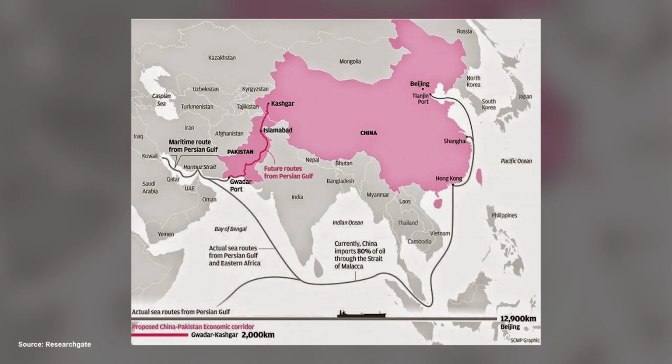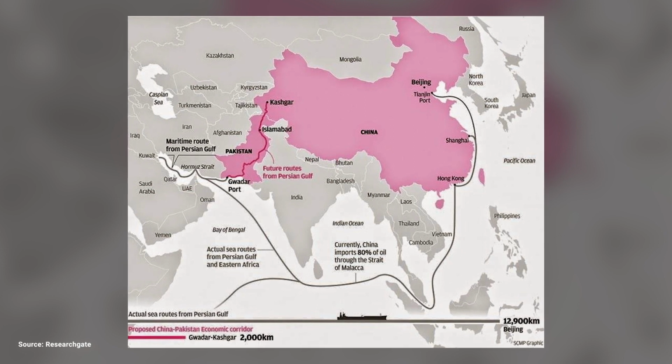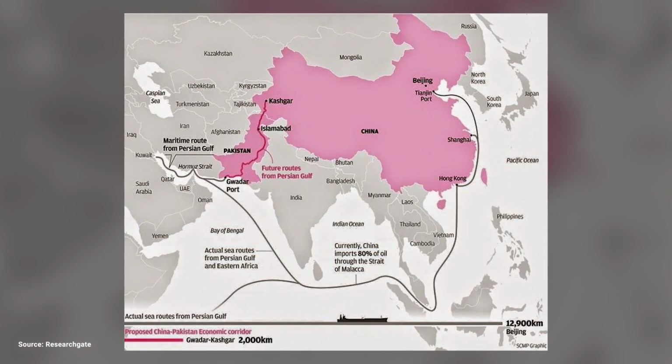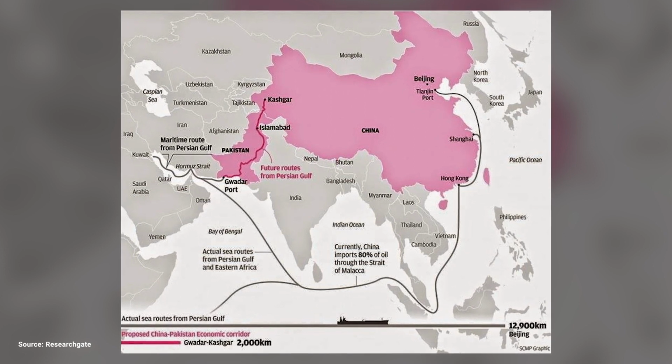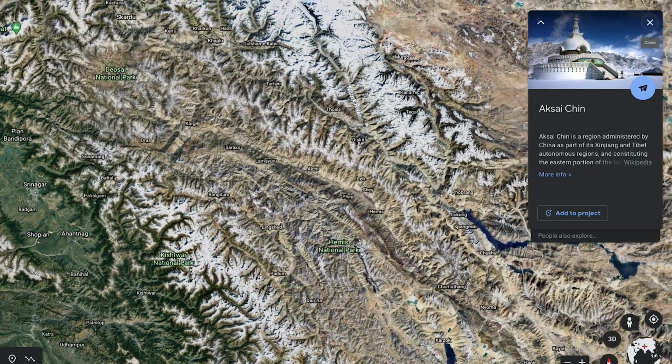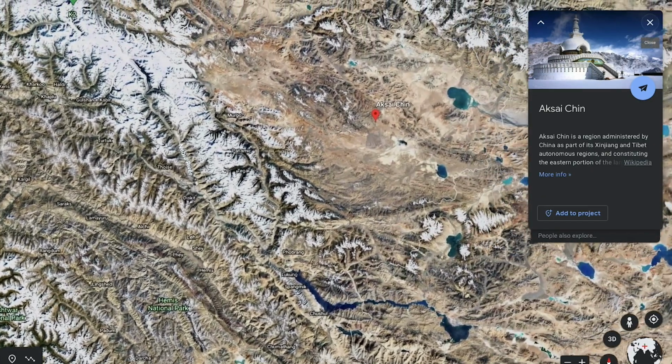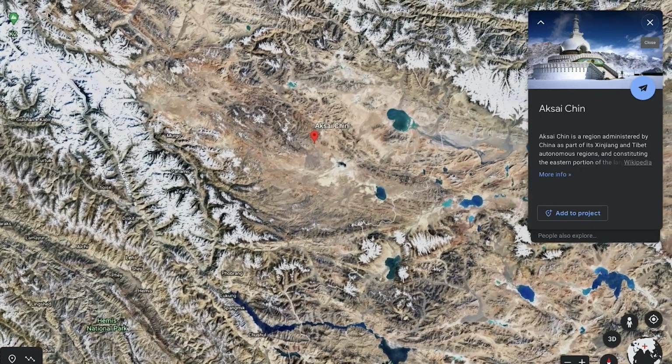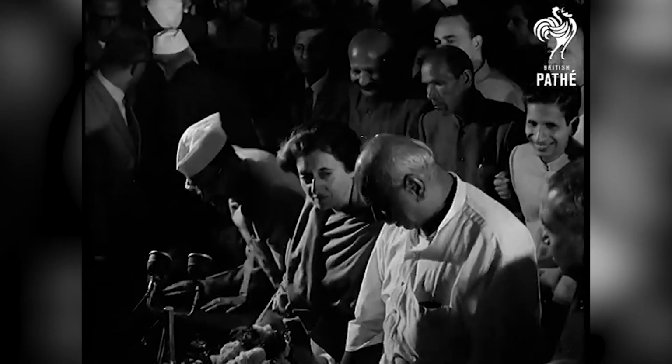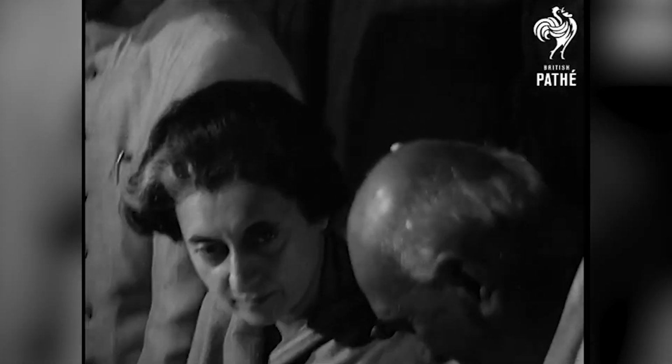The crucial CPEC road connecting Chinese-controlled Xinjiang to Gwadar, Balochistan passes through this area. Aksai Chin is important for China as it connects Tibet and Xinjiang. Successive Indian prime ministers have been ridiculed in the parliament for not taking this area seriously.